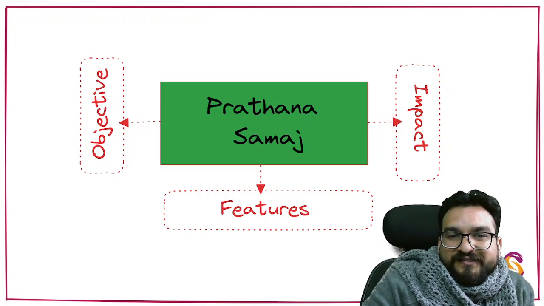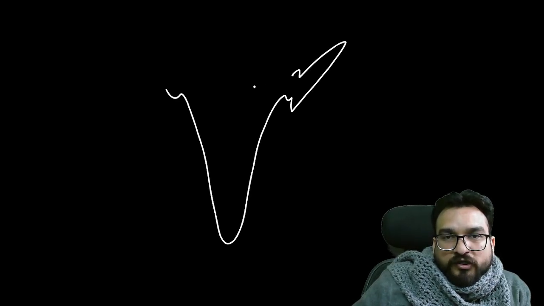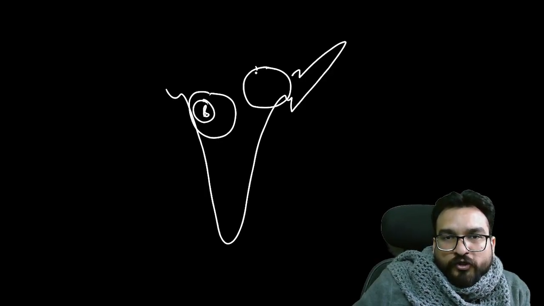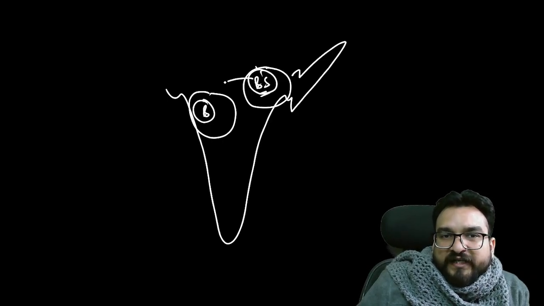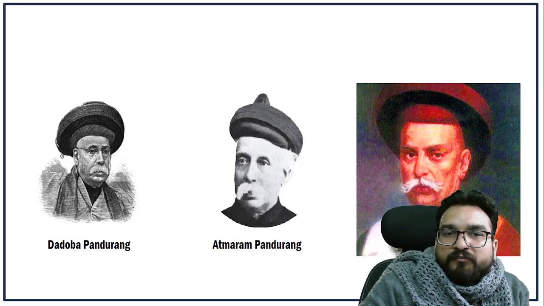Now you see the Prarthana Samaj, right? Who were associated with Prarthana Samaj? Try to understand, guys. We'll be understanding this. Prarthana Samaj got formed in Bombay, and it was influenced by the already ongoing Brahmo Samaj movement in Bengal. Who spread the Brahmo Samaj outside Bengal? Keshav Chandra Sen. He spread it outside Bengal, and when he spread it in Bombay, he helped to form this particular organization, that is, Prarthana Samaj.